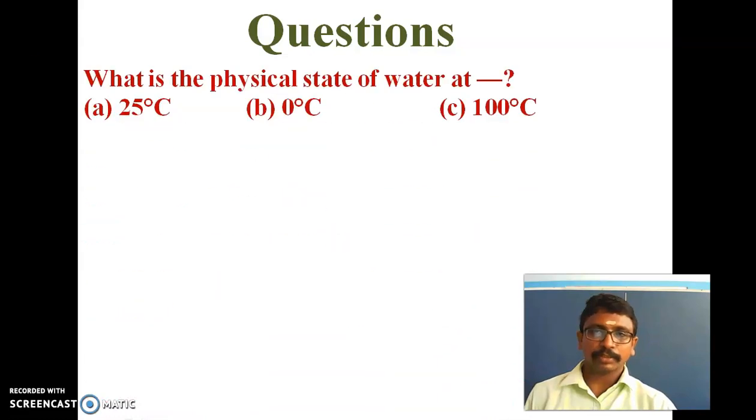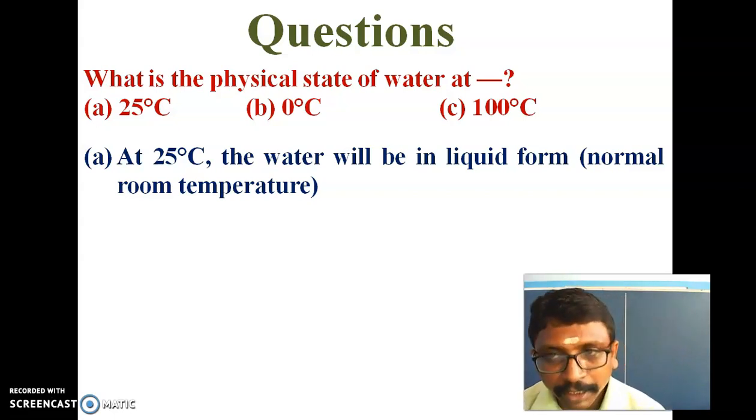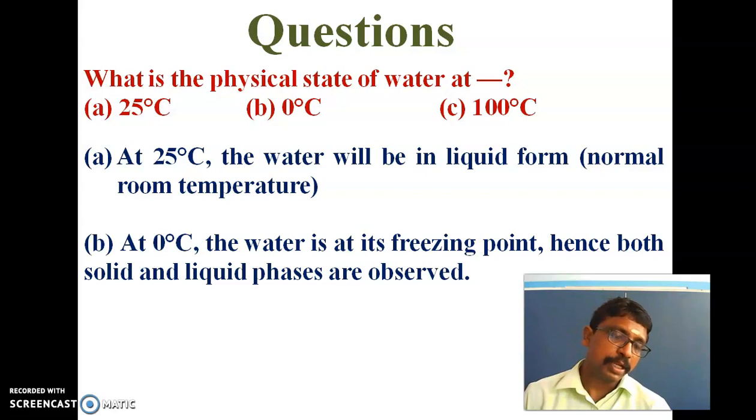And the next question is, what is the physical state of water at 25 degrees Celsius, 0 degrees Celsius and 100 degrees Celsius? At 25 degrees Celsius, the water will be in liquid form. It is normal room temperature. So at room temperature, the water is in liquid form. And next, 0 degrees Celsius. At 0 degrees Celsius, it is the melting point or freezing point of water. So at that point, water will have both solid and liquid phases.